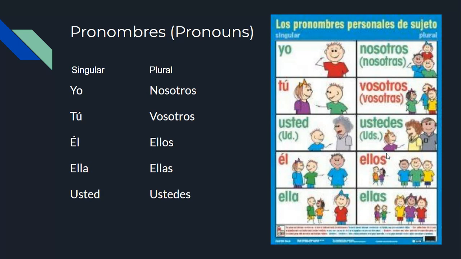Muy bien. All right. Repasamos también los pronombres. We have our singular forms here. Right? We have yo, tú, él, ella, usted. And our plural forms, nosotros, vosotros, ellos, ellas, and ustedes. So we have 10 pronouns we use. If we need to review what those are, okay, hopefully we wrote down on that worksheet from our video, we filled in those blanks to be able to have that as a reference for us in terms of our pronouns.